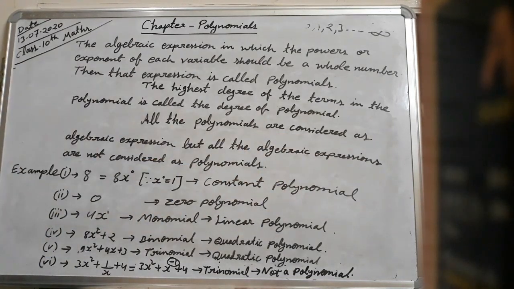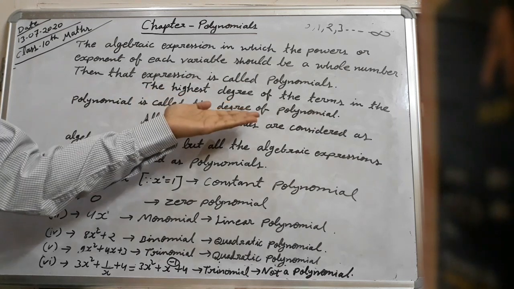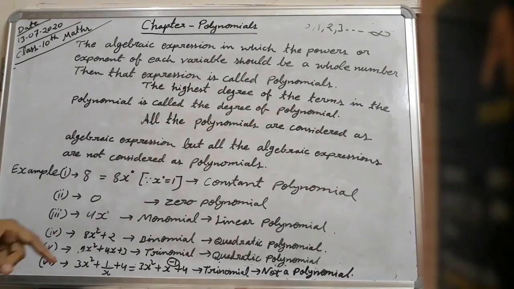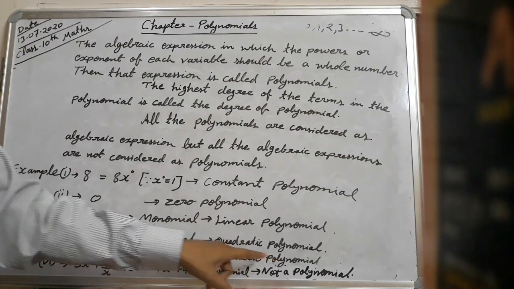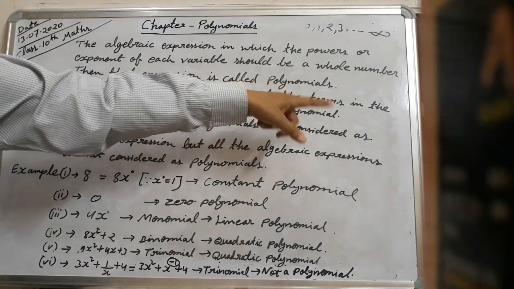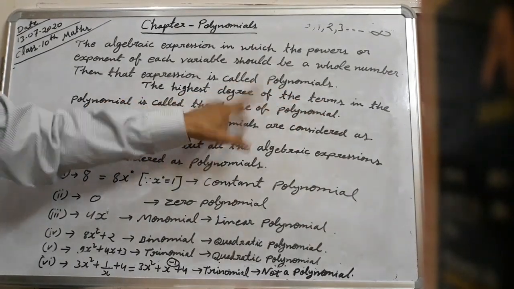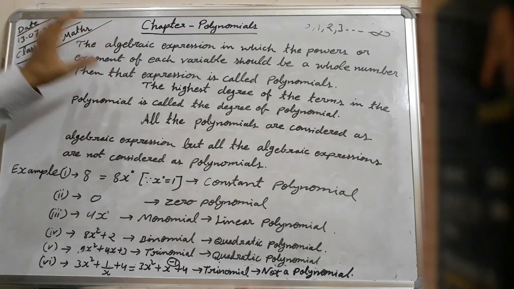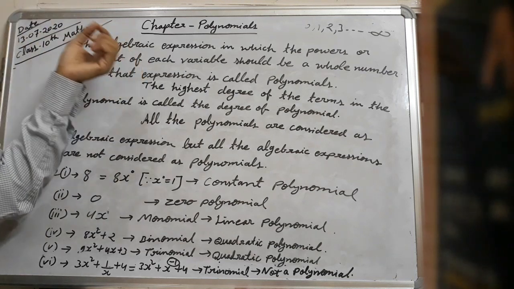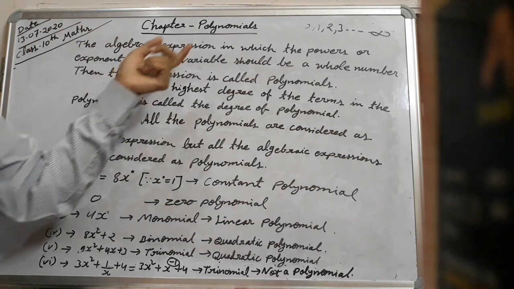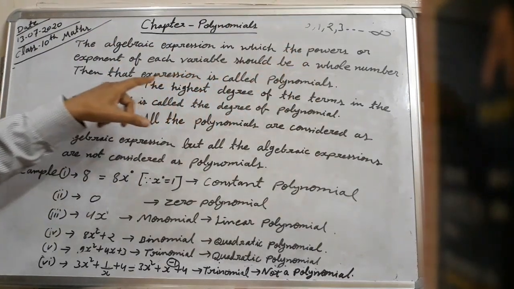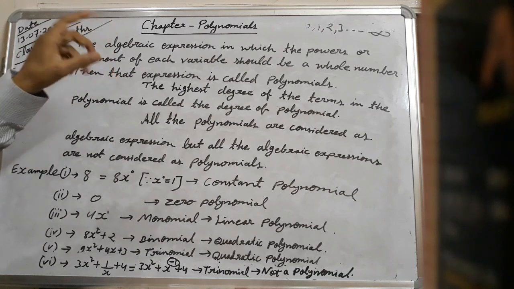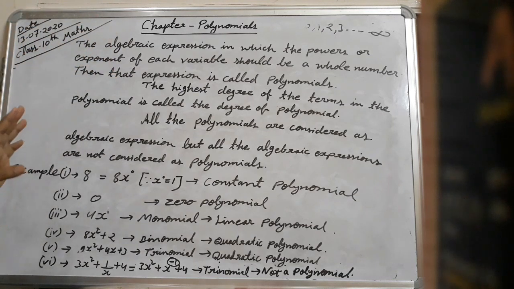Therefore, it is proved that all polynomials are considered algebraic expressions, but not all algebraic expressions are considered polynomials. And what is the degree of the polynomial? The highest degree of the terms. Here, the highest degree is 2, therefore it is called a quadratic polynomial. And what is a polynomial? In an algebraic expression, when the powers of variables are whole numbers, then only can we say that the algebraic expression is a polynomial. Understood?